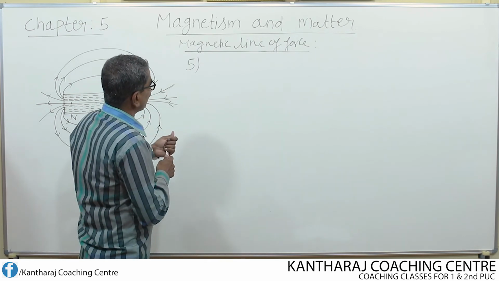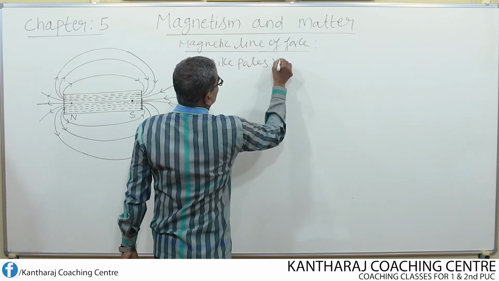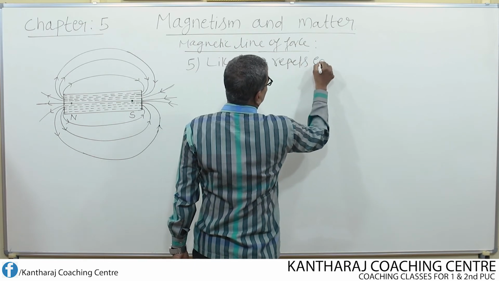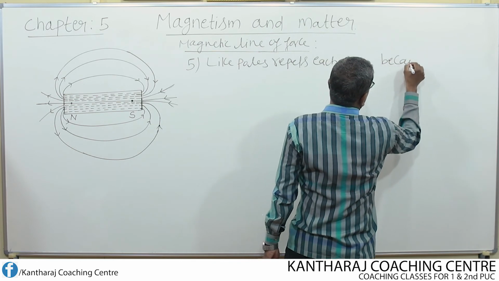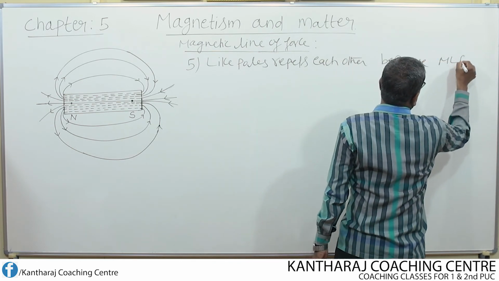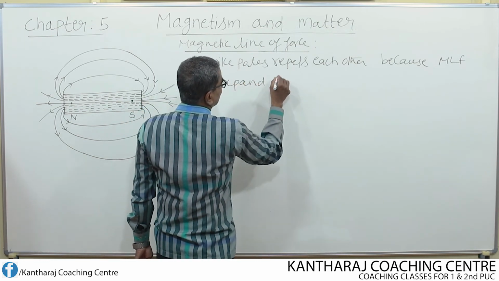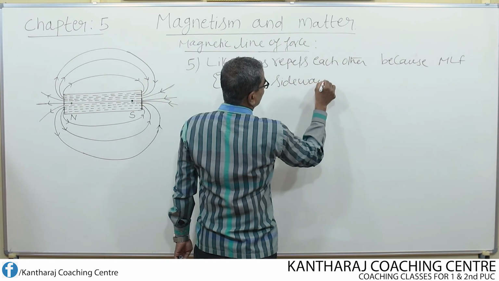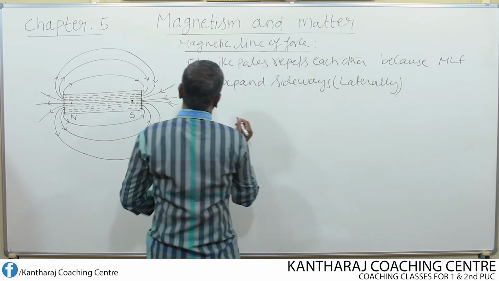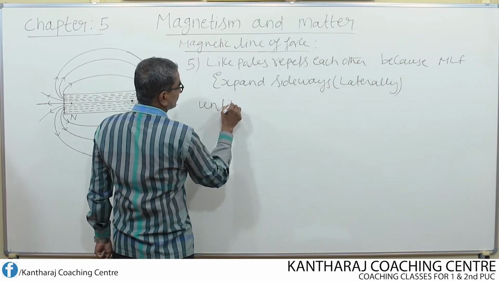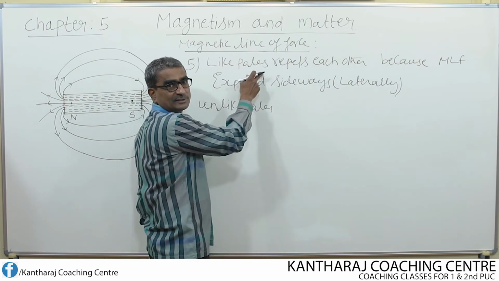So let us write that. Like poles repulse each other. What may be the reason? Because magnetic line of force expand sideways. Sideways means laterally. Okay. Now similarly, unlike poles. Like poles means north and north or south and south.